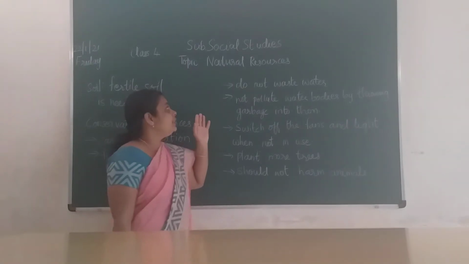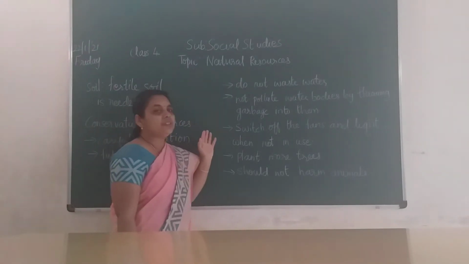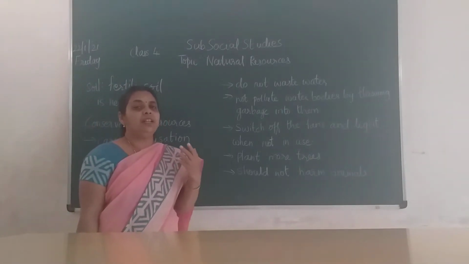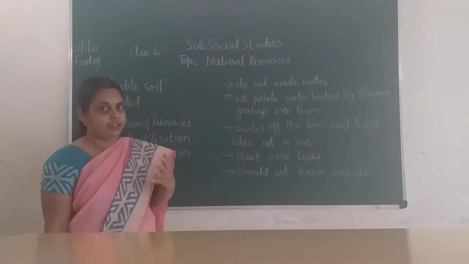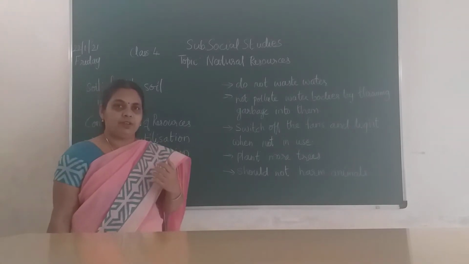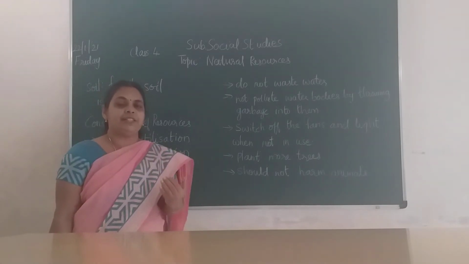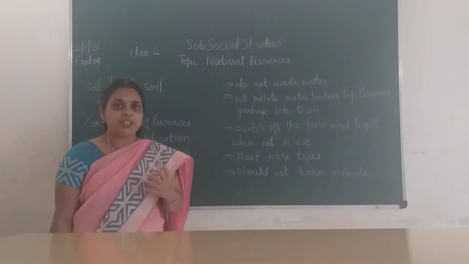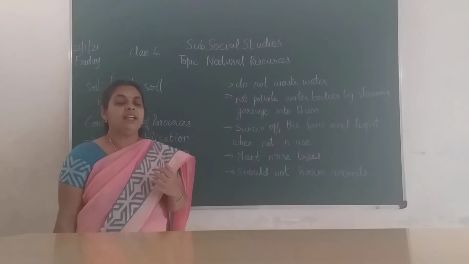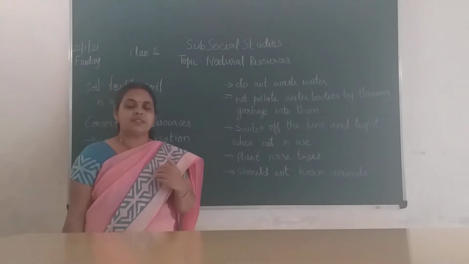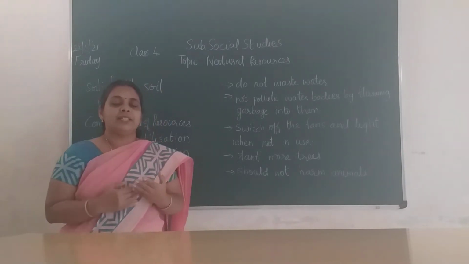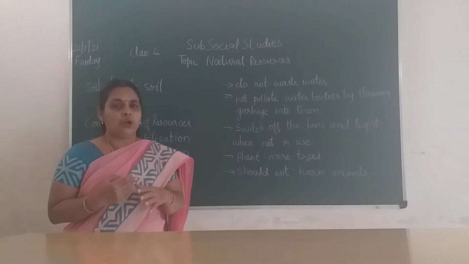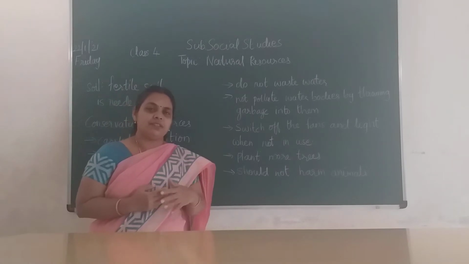We are seeing the lesson natural resources. Okay, so we saw what are the types of resources, man-made resources and natural resources. In that, we saw two more types by utilization: exhaustible resources and inexhaustible resources. In the inexhaustible resources topic, we saw sunlight, air, water, plants and soil. Okay, in previous videos we have seen that.